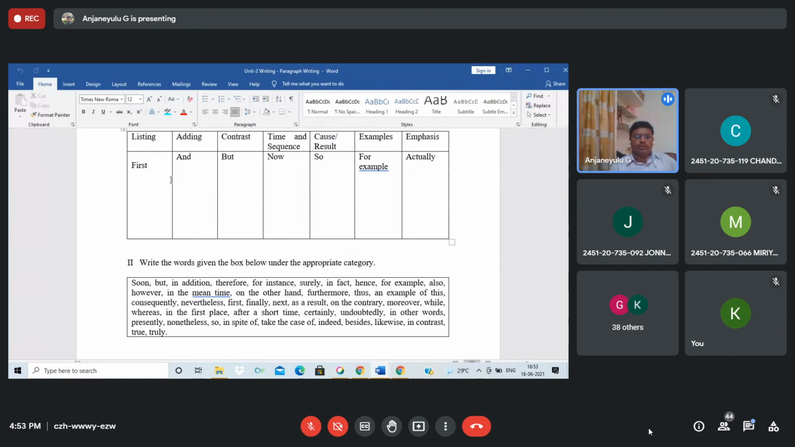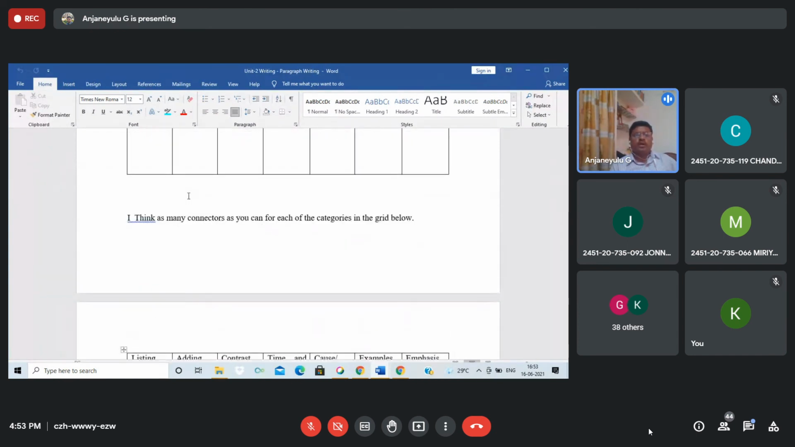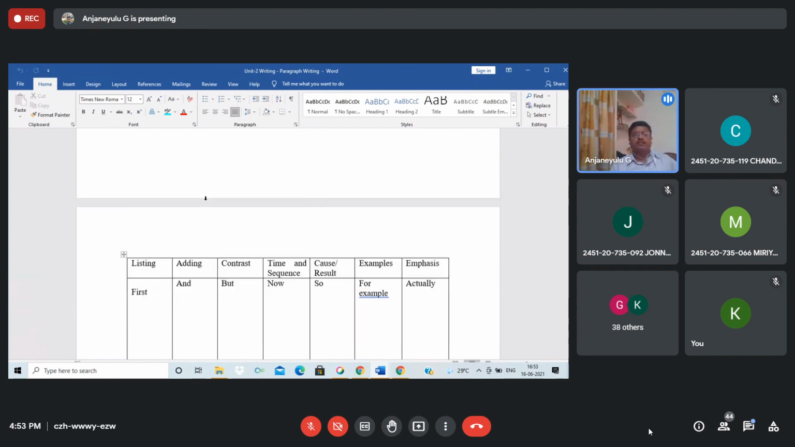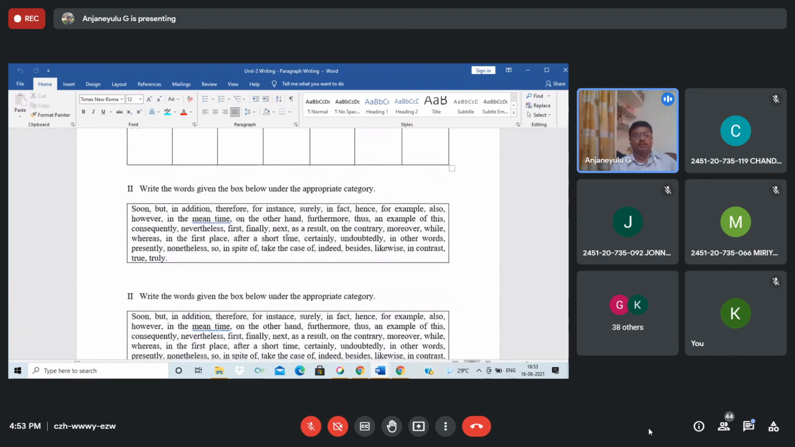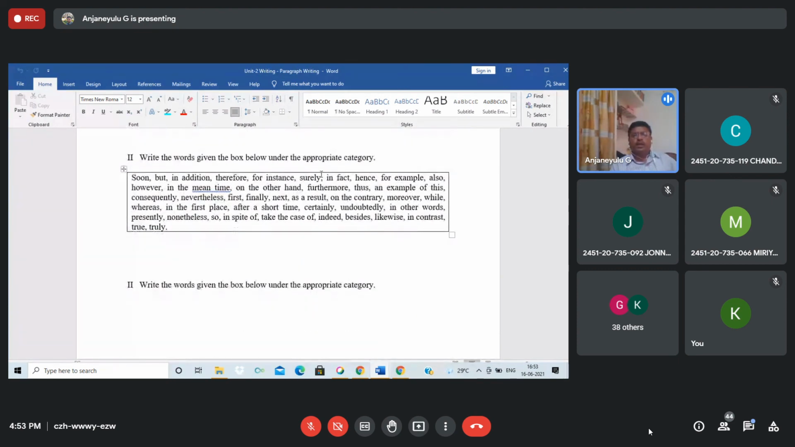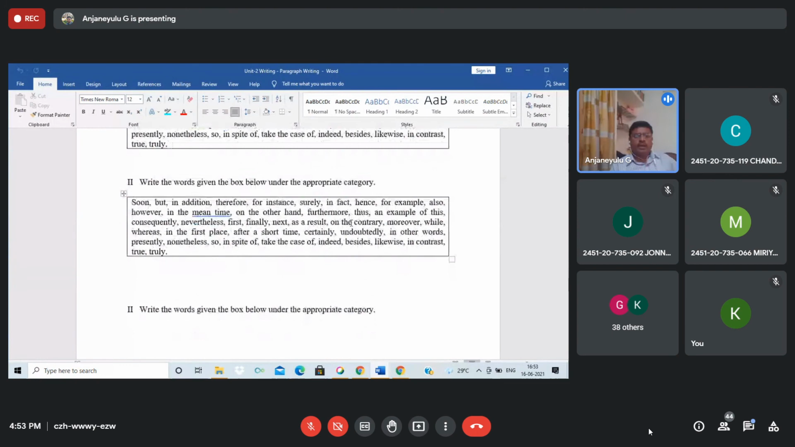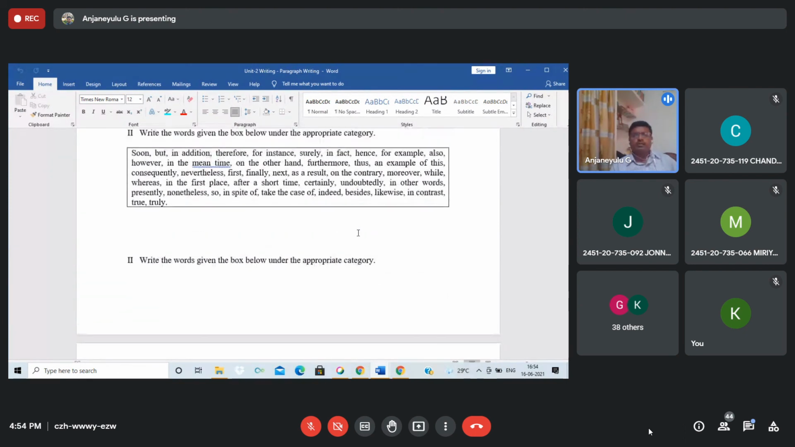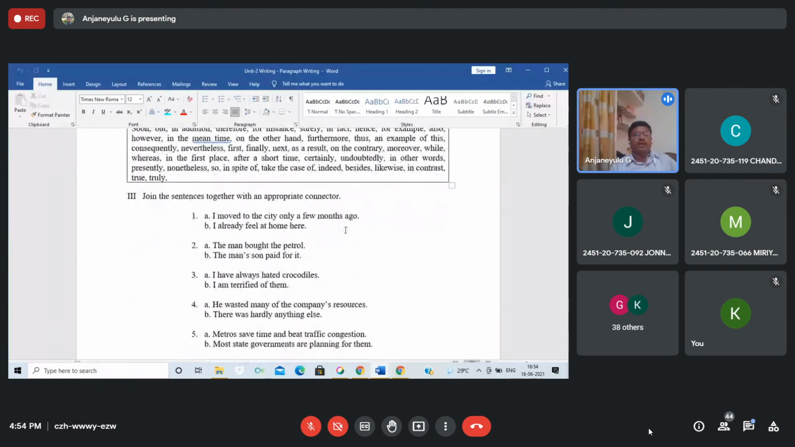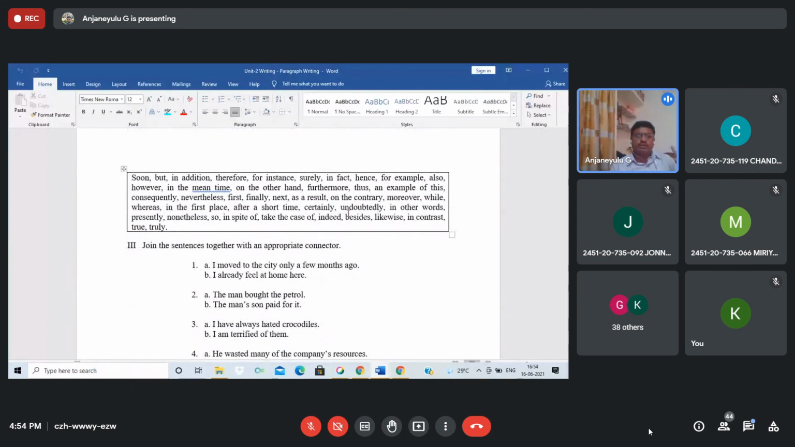So you have to give some more related connectors, like transition connectives. You have to list them out. Here I gave an example. So write the words given in the box below under the appropriate category. You have to see the words, understand them, and write which category they come under. This is some exercise related to connectives and transitions.